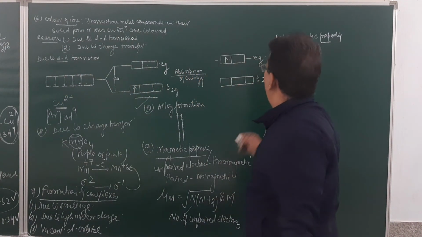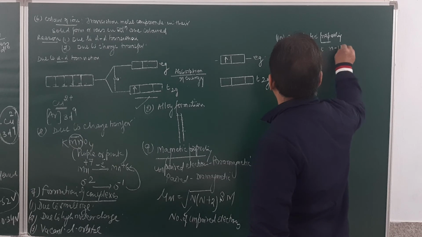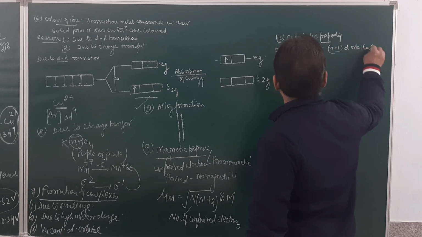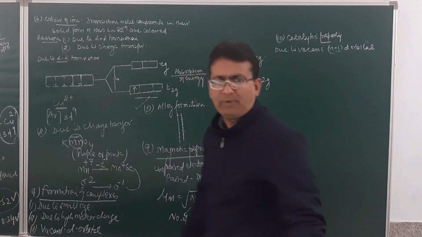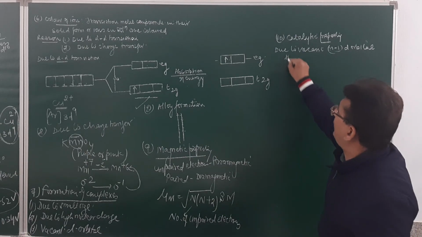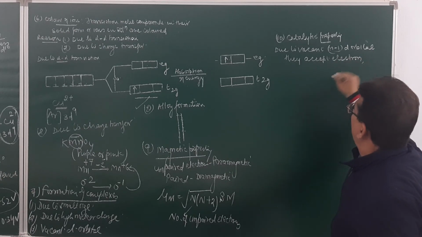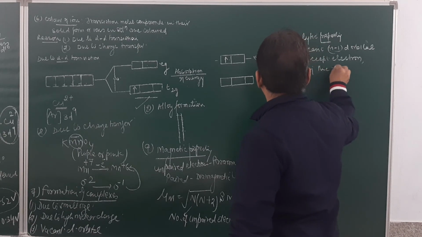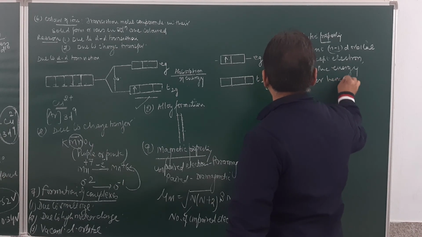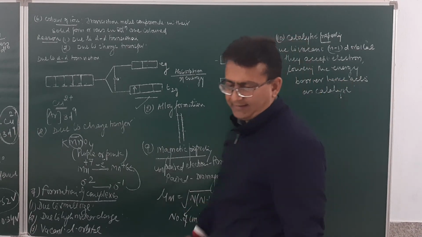Am I clear? So, due to the vacant n-1 d orbital, they accept electrons, lowering the energy barrier, and hence they act as a catalyst.